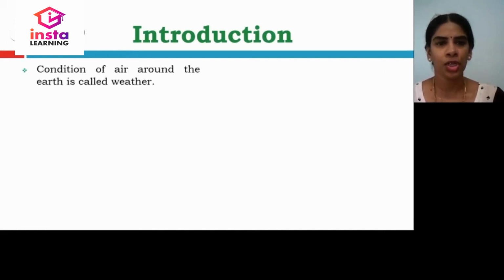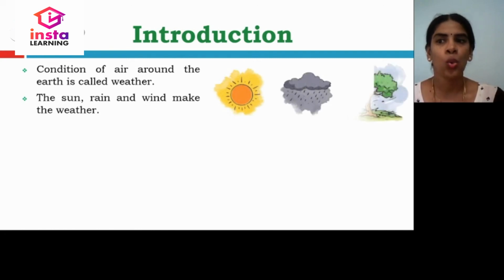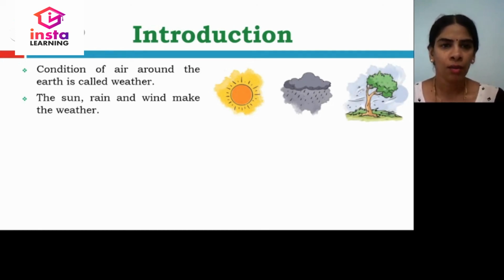We know that the condition of air around the earth is called weather. That is how the air is there. What is the condition of the air? Whether it's cool, whether it's hot, that only we'll call as weather. What makes the weather? Sun, rain and wind, all together make the weather cool, hot or windy.